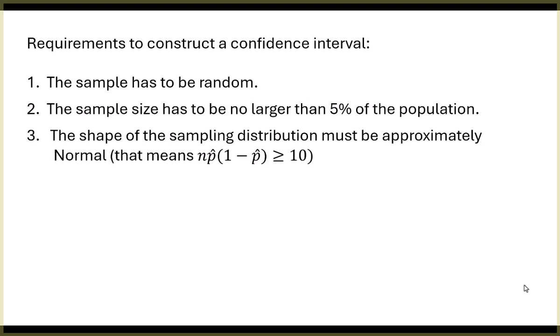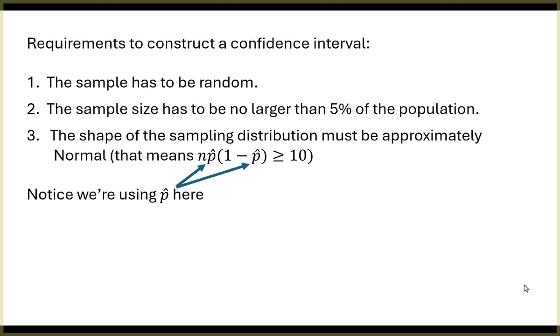And like the lady says, if we take the sample size here and multiply it times p hat that we got from our sample, and then times 1 minus p hat, when we multiply all three of those together, the result needs to be at least 10. At least 10.